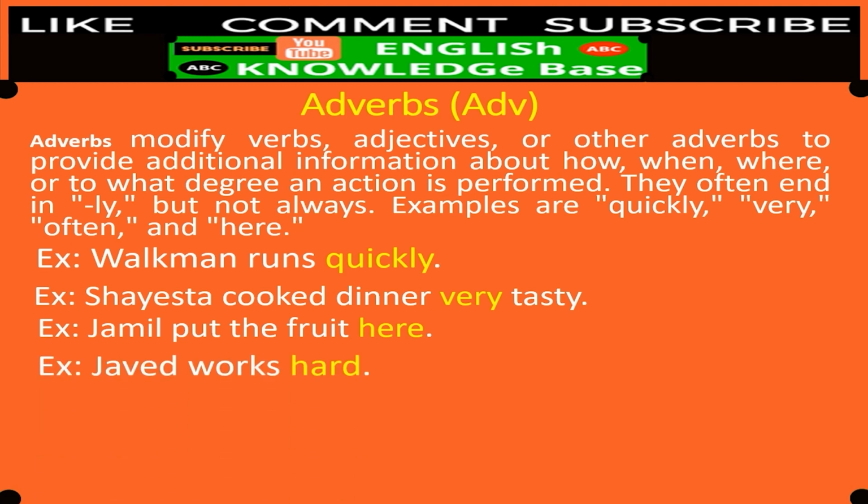Let's have another example. Javed works hard. Yes, how he works? He works hard. The word hard modifies the verb works. So here it is called an adverb. It modifies the verb. Another example: eating too much will make you ill. Okay, eating too much. Much is also an adverb. So too is also an adverb. This too modifies or defines much. One adverb defines another adverb in this sentence.